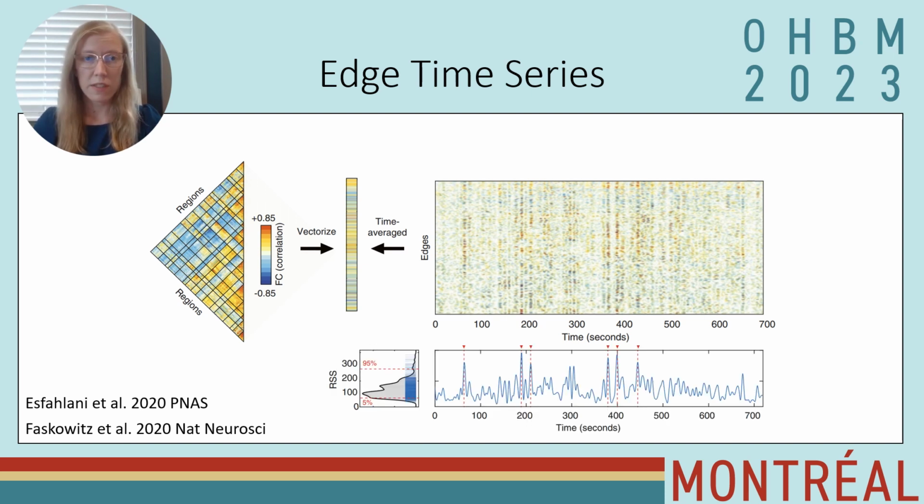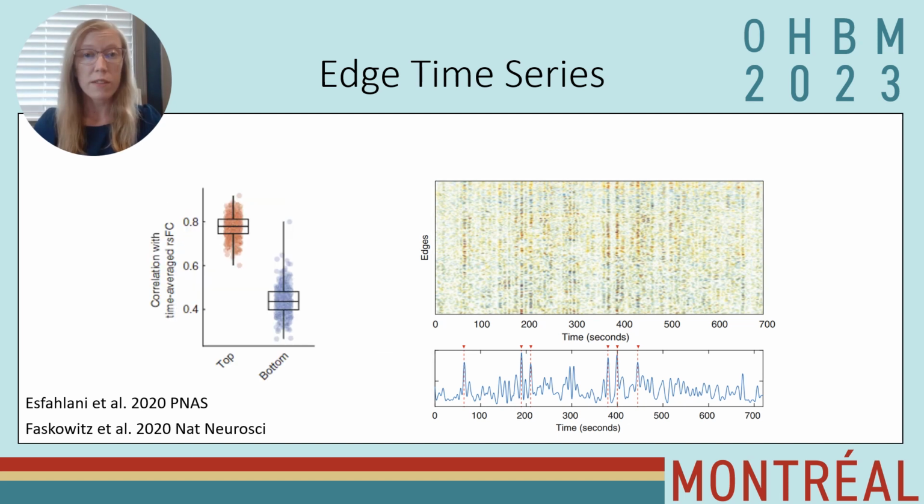Now, from edge time series, it's become clear that there are a few moments in time with really high co-fluctuations. When you take the root sum squared across all edges for these time points and plot it as RSS, shown below, there are a few moments in time with these high co-fluctuation magnitudes that contribute more towards the average signal that we're seeing from full functional connectivity, even though these are only a few moments within the scan compared to the rest of the duration. These moments are much more similar towards the full connectivity pattern.